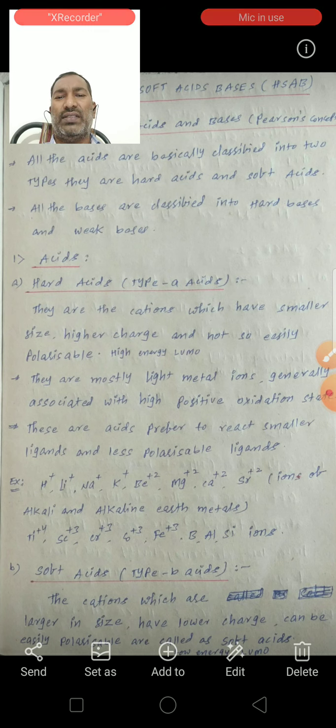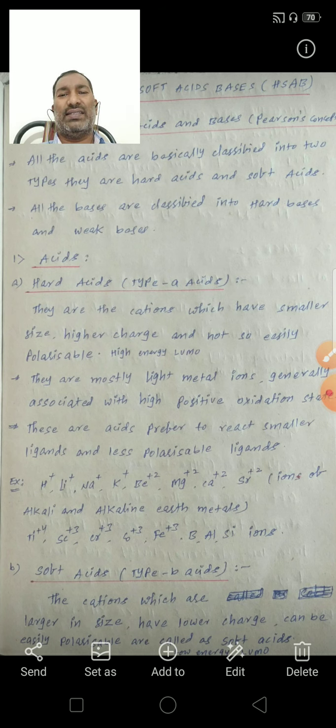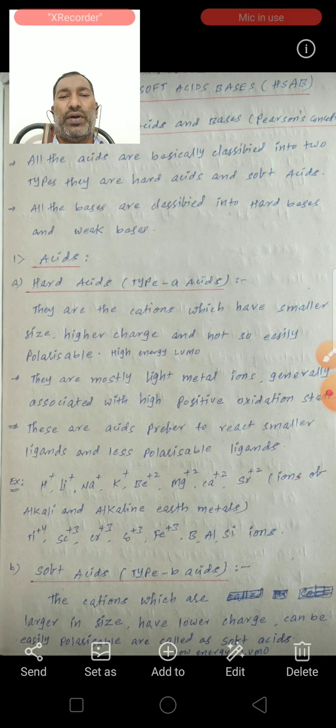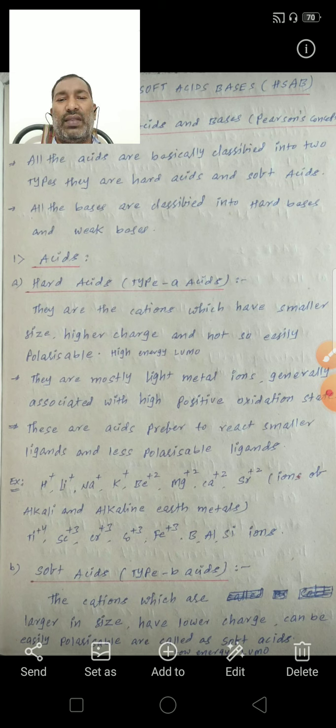They are mostly light metal ions, generally associated with a high positive oxidation state. These acids prefer to react with smaller ligands, like bases, and less polarizable ligands.